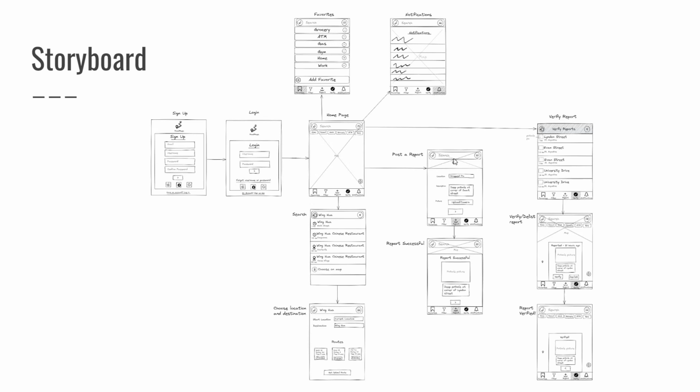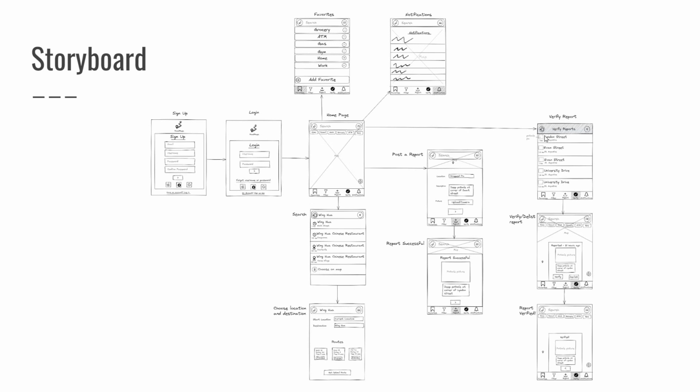Here you have the post report features, and on this page user would be required to enter various fields pertaining to their report, after which they may submit it and be redirected to the report successful screen. Verified users may verify these reports.